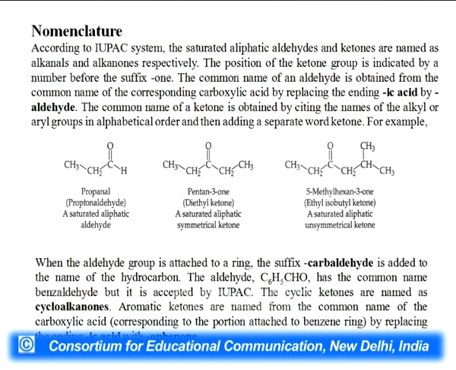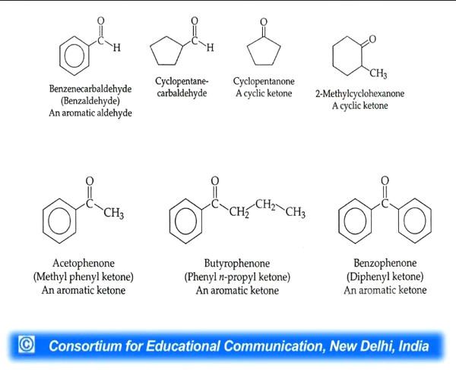When the aldehyde is attached to a ring, a suffix carbaldehyde is added to the name of hydrocarbon. The aldehyde C6H5CHO has the common name benzaldehyde and is accepted by IUPAC. The cyclic ketones are named as cycloalkanones. Aromatic ketones are named from the common name of the carboxylic acid by replacing the ending -ic with the -ophenone. Here are the examples for nomenclature like benzene carbaldehyde, we are adding carbaldehyde.